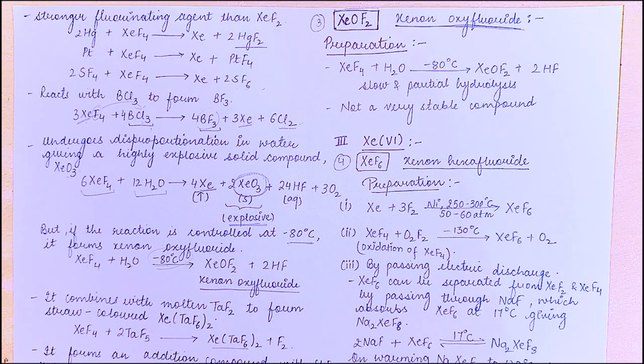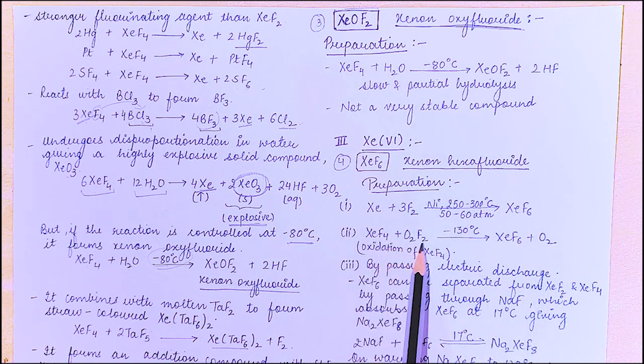Alright, so next we have xenon in +6 oxidation state. The first compound is xenon hexafluoride. Preparation: xenon plus fluorine gives XeF6 at 250 to 300 degrees Celsius and in the presence of a nickel vessel, right, at 50 to 60 atmosphere pressure. So these conditions are important to perform the reaction.